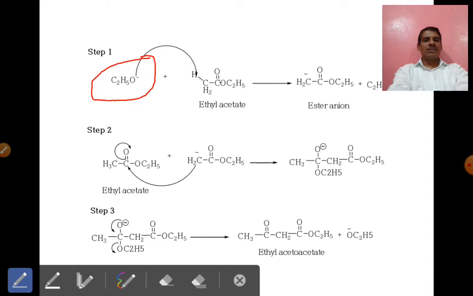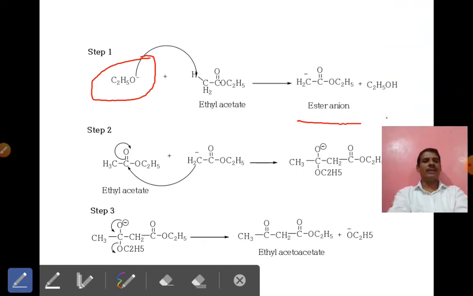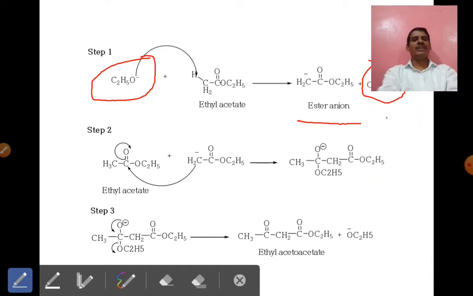This CH3 group is attached to strong electron withdrawing groups. Hence the ethoxide abstracts this active proton from one of the ethyl acetate molecules, and this ethyl acetate is converted into the ester anion. This CH2 carries the negative charge, which is the anion, and ethanol acts as a byproduct. In this way the first ethyl acetate molecule is converted into the ester anion.